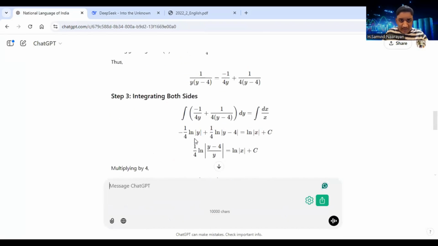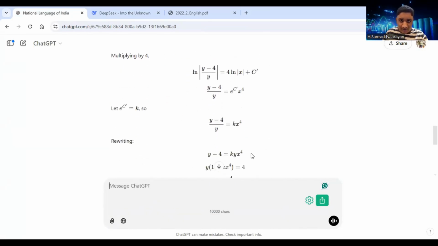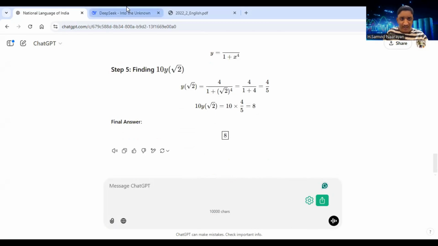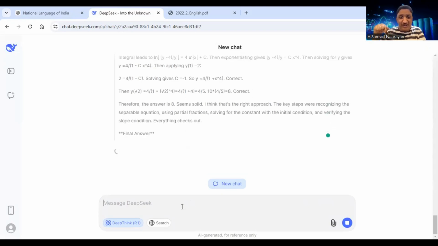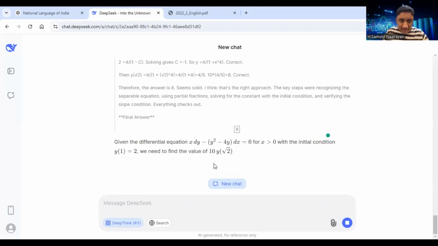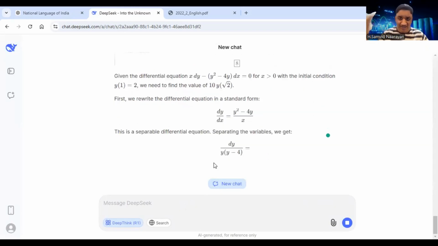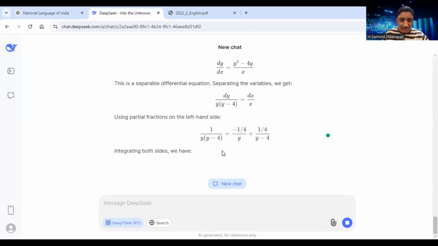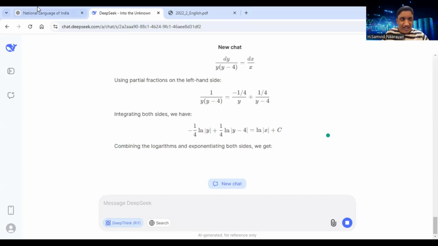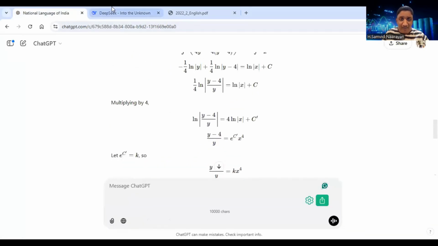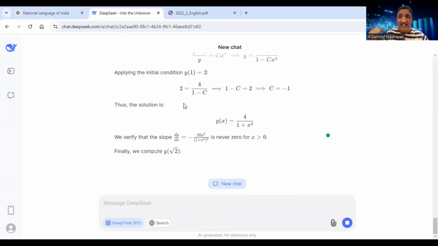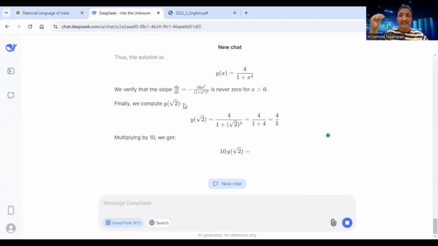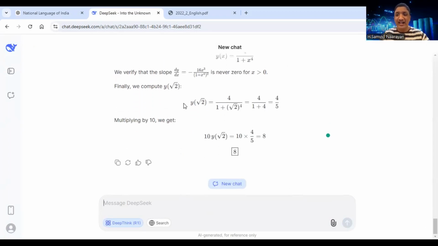So as you can see here, on both sides it is taking ln, and then it is solving the equation. So it itself is ensuring that it is not making a mistake, and then it is giving you a response. As you can see, the same solution is appearing on both these chatbots, but DeepSeek is indeed evaluating itself so that the rate of error between ChatGPT and DeepSeek is less, right?